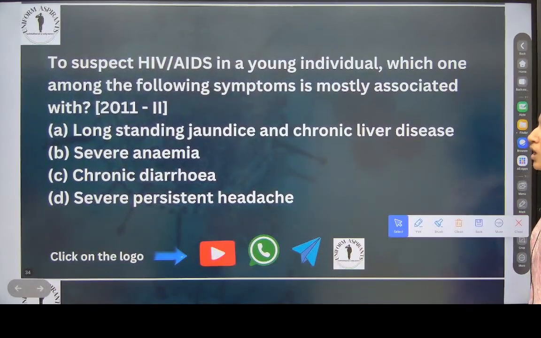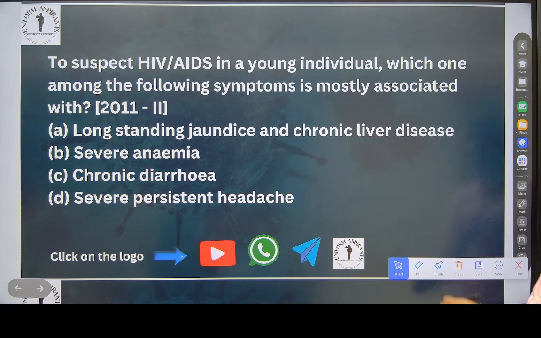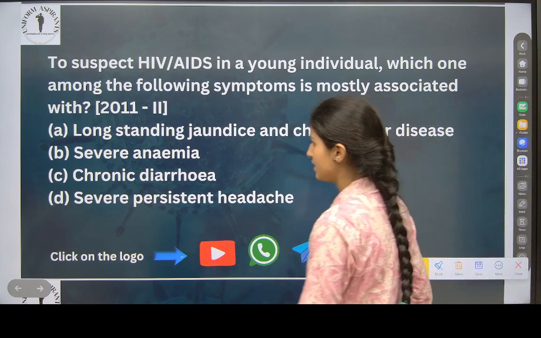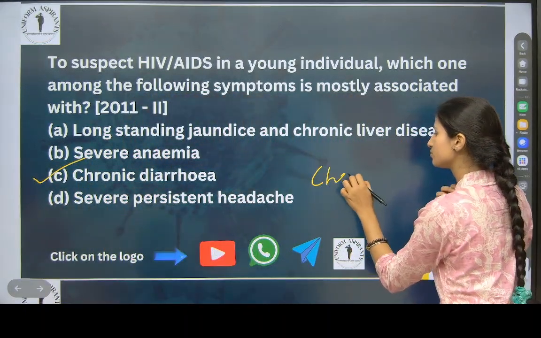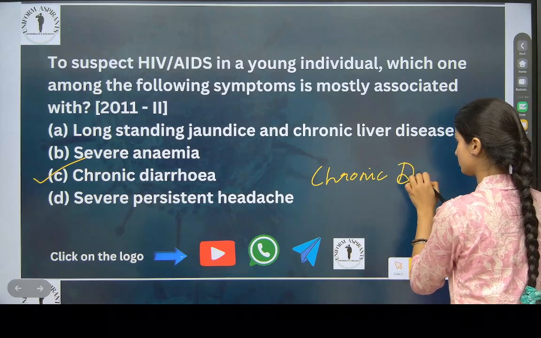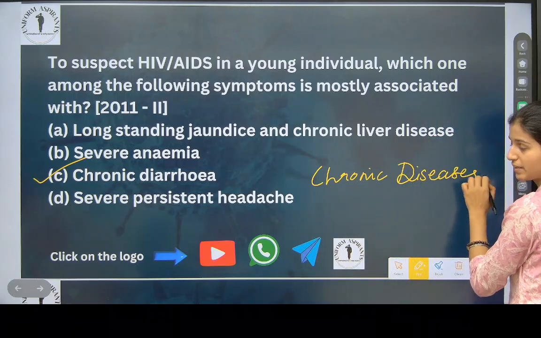Now next, to suspect HIV/AIDS in a young individual, which one of the following symptoms is mostly associated with it? So what are the options? Long-standing jaundice and chronic liver disease, severe anemia, chronic diarrhea, and severe persistent headache. Chronic diarrhea. What is meant by chronic? What is meant by chronic diseases?